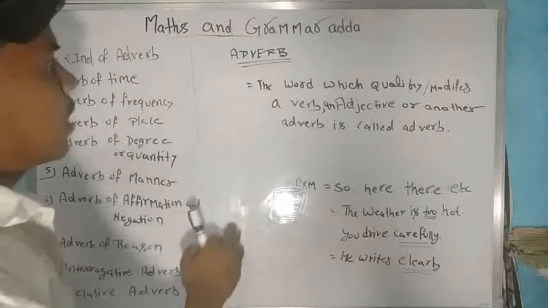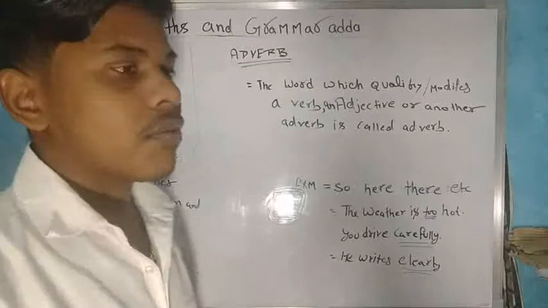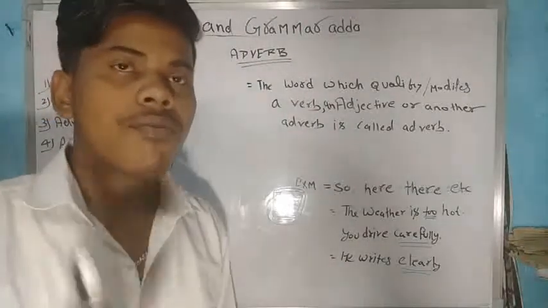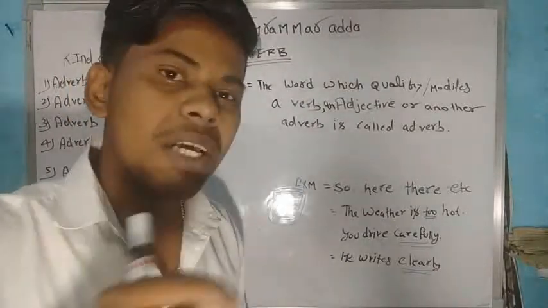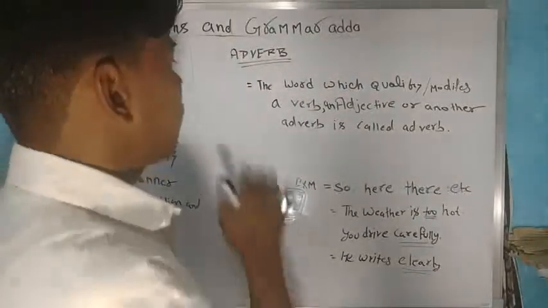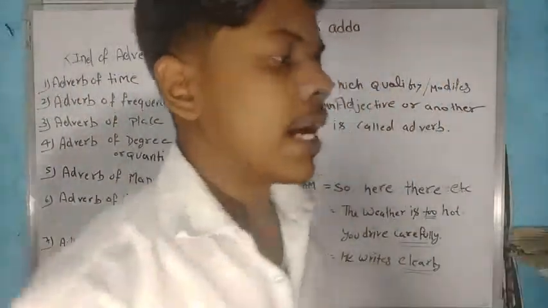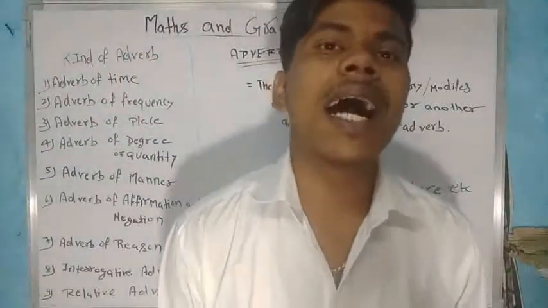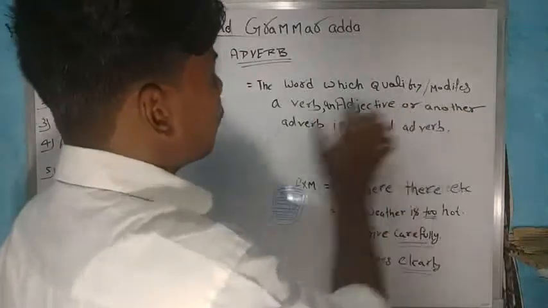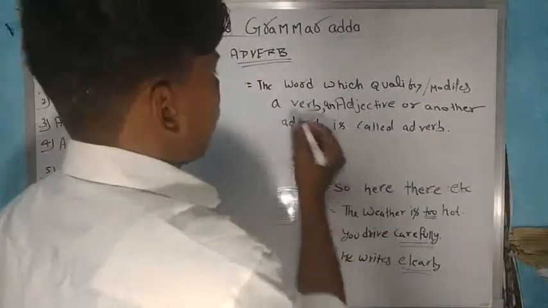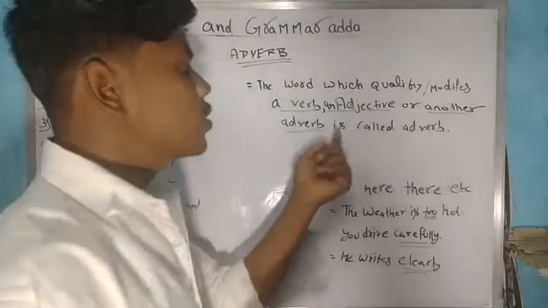So there is a fifth part of speech. What is an adverb? What is the work of an adverb? What is the reason adverb is included in the parts of speech? There is a good reason, and it is a good definition of the adverb. Why do we use an adverb? An adverb is a word which qualifies or modifies a verb, an adjective or another adverb.